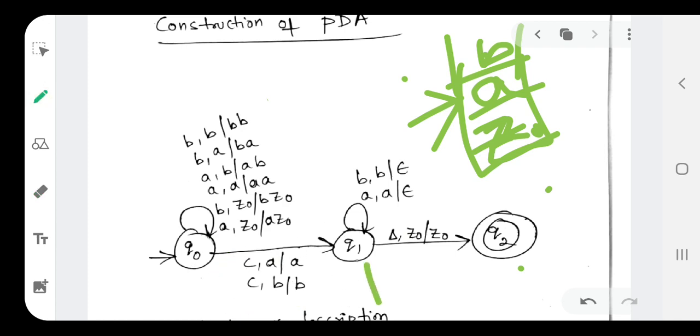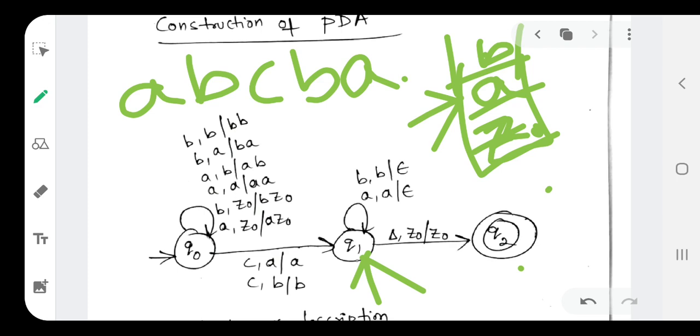Now we were at the state Q0, and after reading the input symbol C, we are in the state Q1 now. What is the example string we are considering? Let us consider the example string ABCBA. First we are reading A. In the beginning, if we read A, the top of the stack was Z0, and the stack now contains A Z0. And immediately I am reading B. If I am reading B and the top of the stack is A, the top of the stack will become BA.